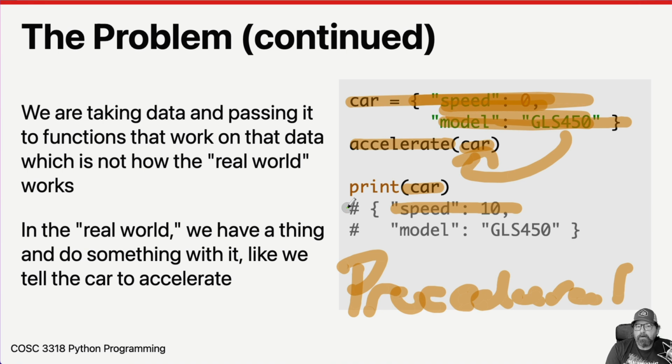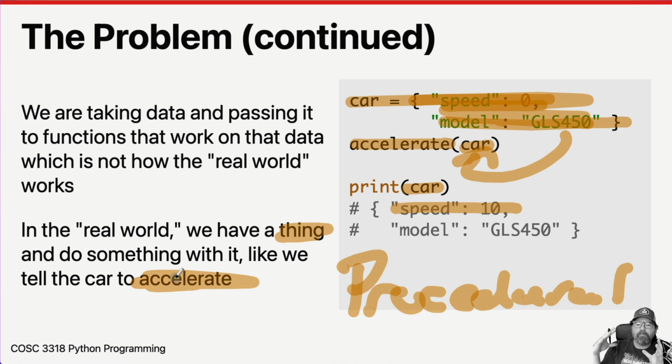But in the real world, we don't do that. We have a thing like a car, and then we tell it to do something like accelerate. If I got into my car and then instead of pushing the car's gas pedal to accelerate it, I had to take my car and give it to some function, like put it in the shop just to accelerate it every time I wanted to speed up, that makes no sense, right?